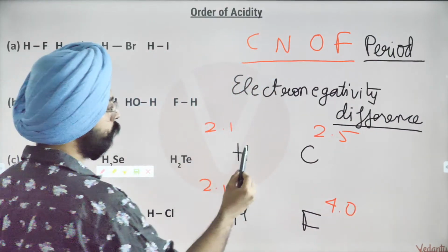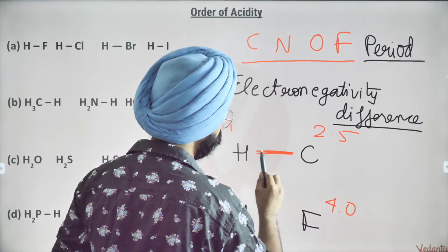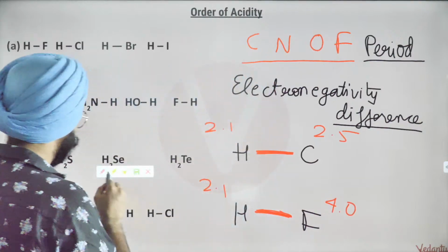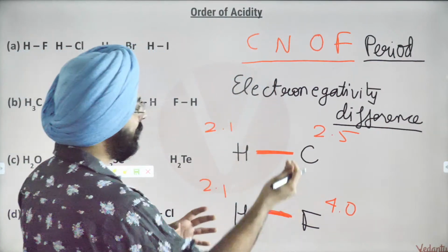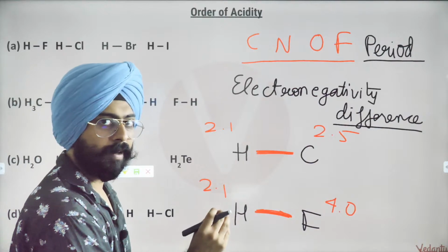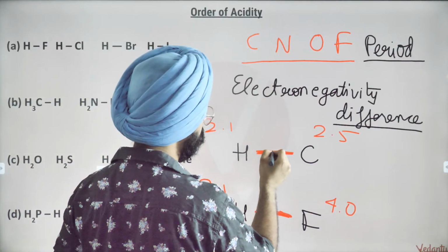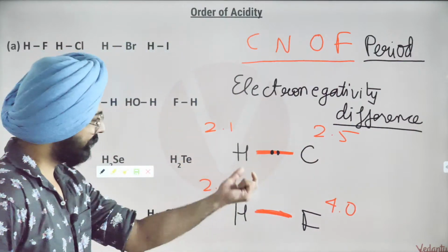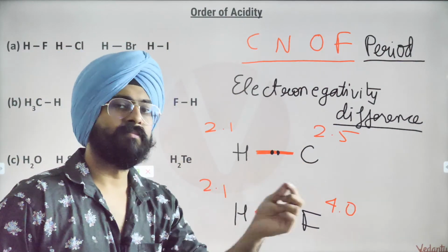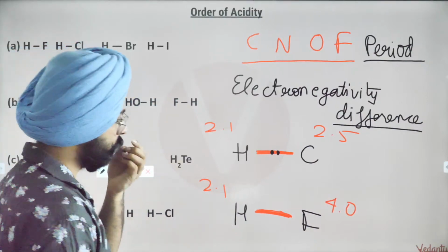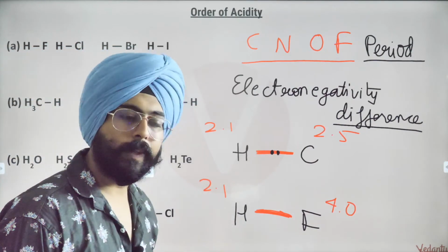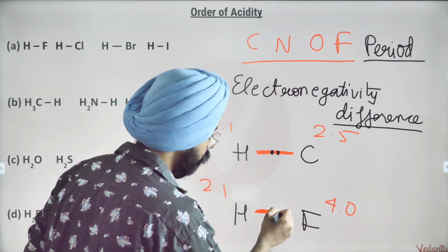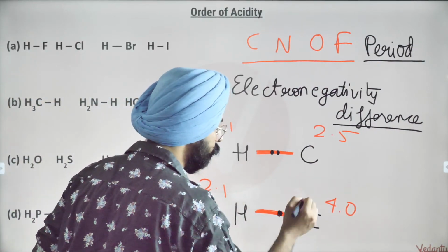So if I try to make the bond between these, in the case of hydrogen and carbon, the electrons are almost in the middle, a little bit towards carbon, because of a little more electronegativity. But now on the other hand, my dear friends, in the case of hydrogen and fluorine, do you realize that the electrons are almost towards fluorine?